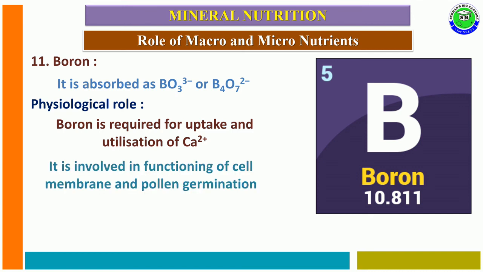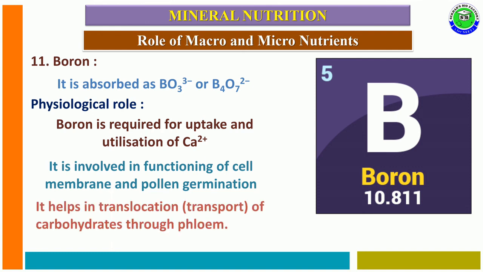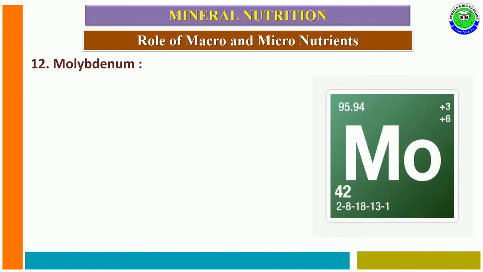It is involved in the functioning of the cell membrane. More specifically, whenever pollen grains reach the stigma, boron ions are needed for pollen germination. Boron is also helpful in the translocation of carbohydrates through phloem tissue.